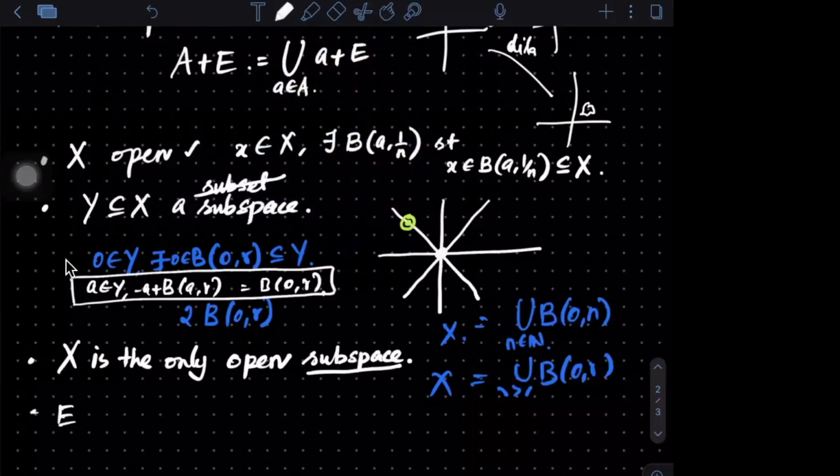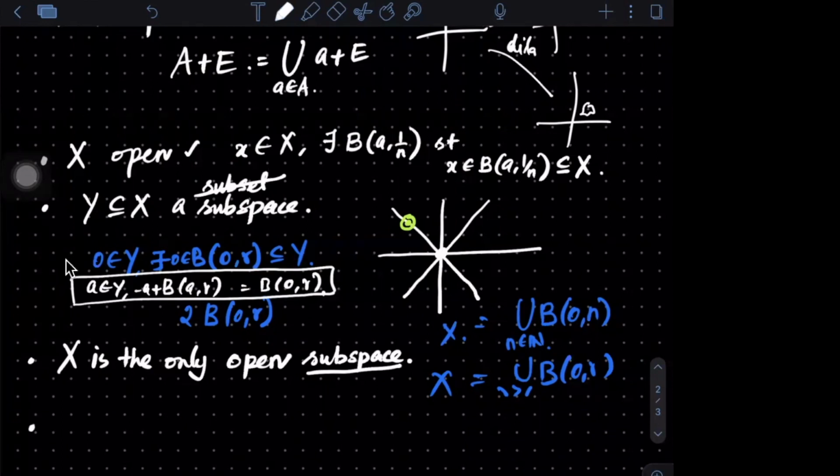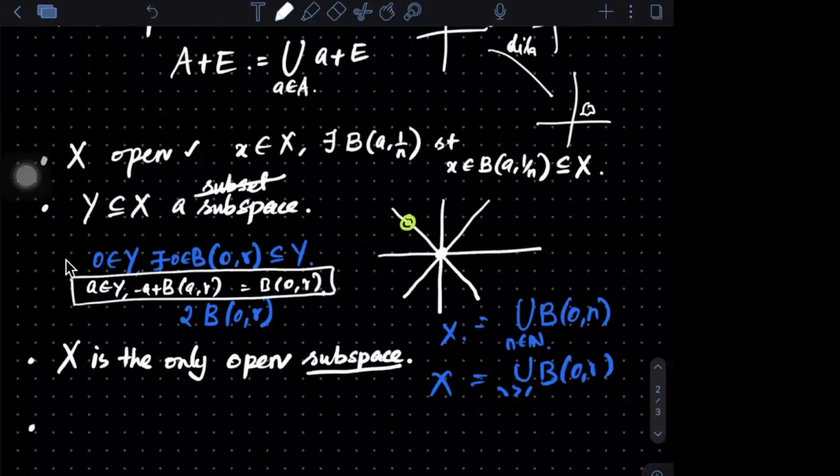Sir, X is the only open subspace. On this occasion, we can say that if we consider the real line R, then the open subgroup is only the whole real line R. Why suddenly have groups come in? Actually, if I consider the real line with the operation addition, then it is a group. Okay. Then the only open subgroup is R only. It can be said because the way the open subspace result is proved, in the same way we can say that the open subgroup of R is only R.